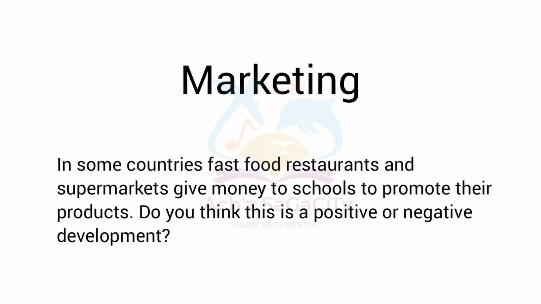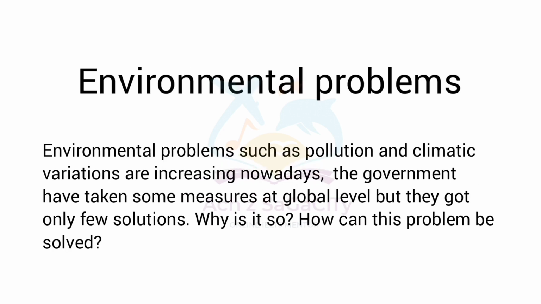Next one, environmental problems. Environmental problems such as pollution and climatic variations are increasing nowadays. The governments have taken some measures at a global level, but they got only few solutions. Why is it so? That means what are the reasons? How can this problem be solved? What are the solutions? Coming under problem solution again.